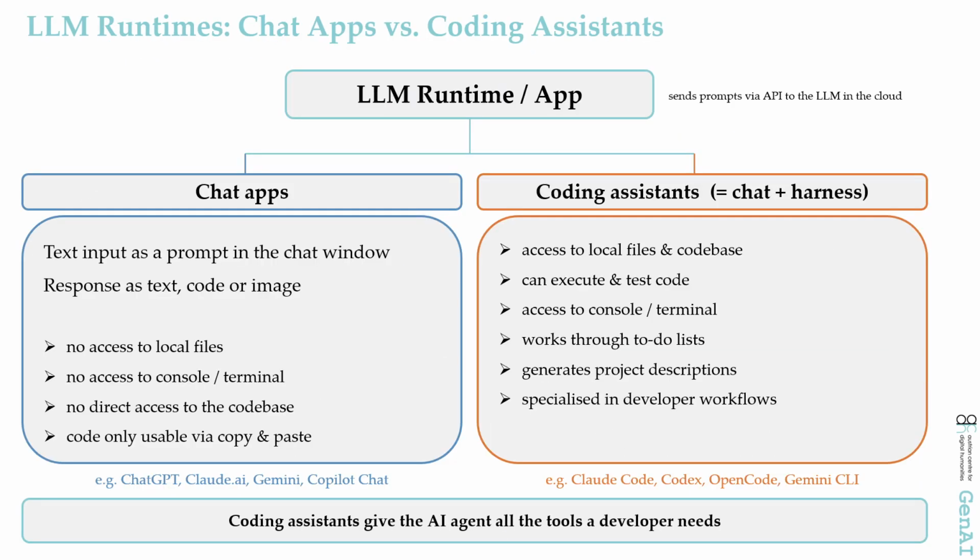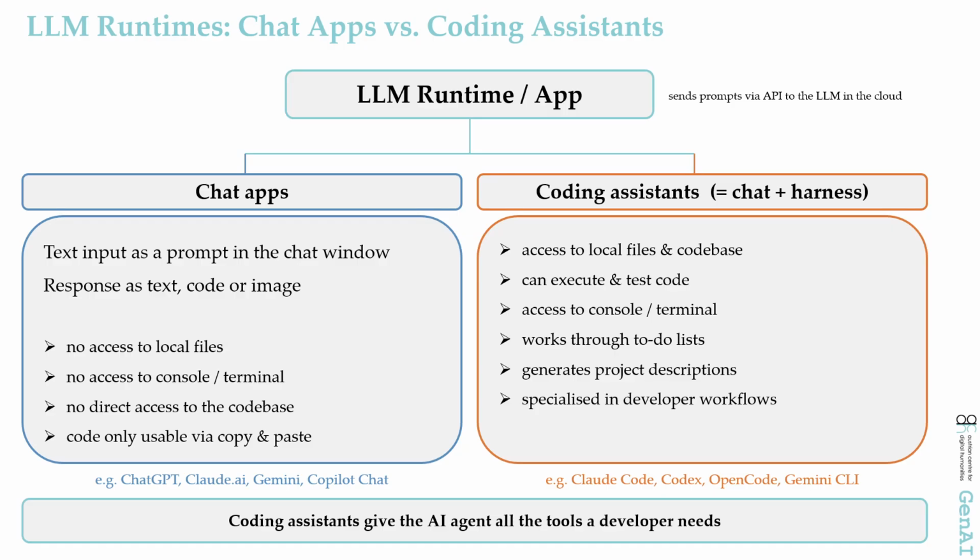We just saw that the model itself runs in its own runtime, the inference engine. Now let's look at the other side, the applications on our own machine that talk to that data center. They too are a kind of runtime, but for the communication, not for the inference itself. We provide our text as a prompt in the chat, or images, audio, video, whatever it may be. These apps transfer our input, send the data through the API to be processed in the cloud, and then return the answers to us. And these apps differ.